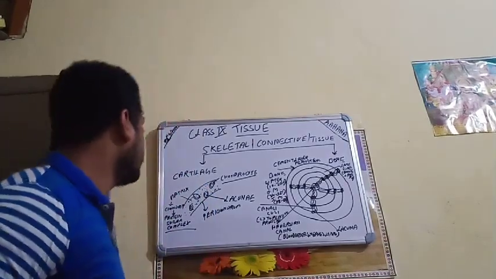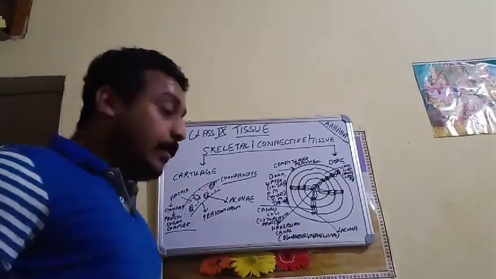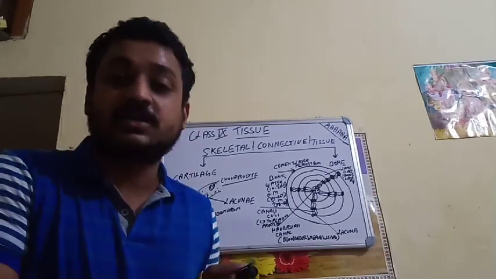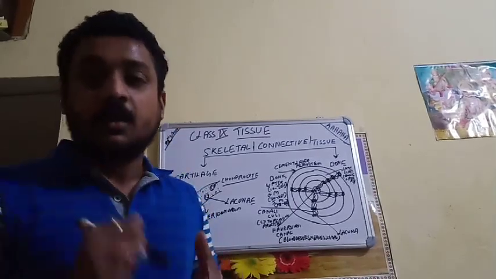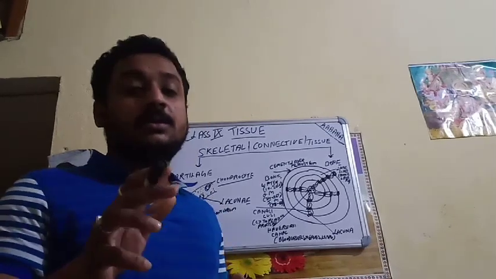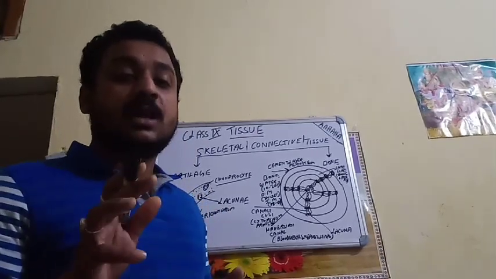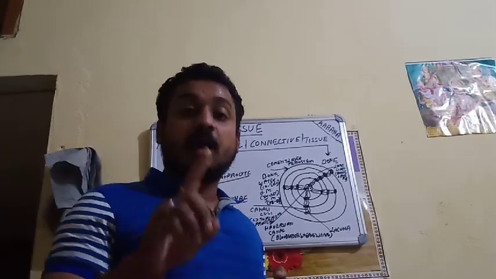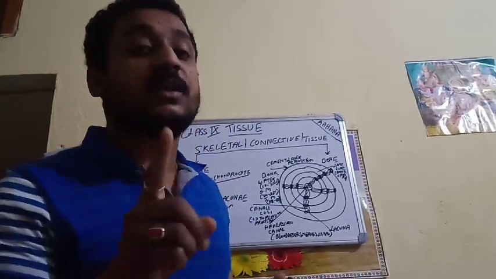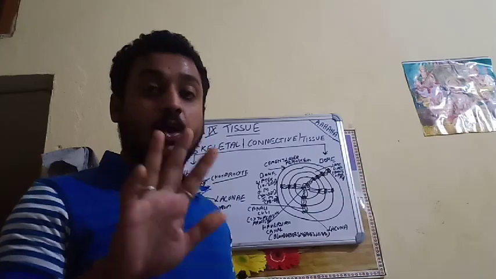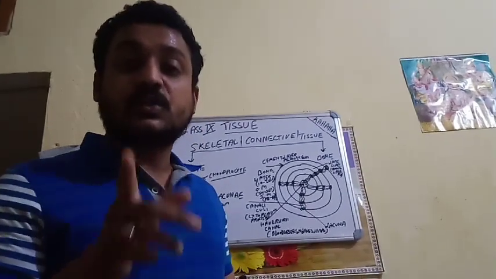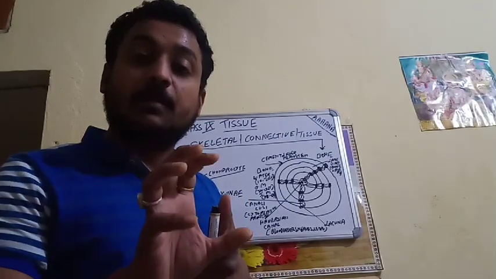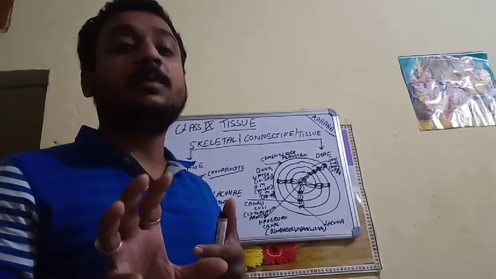Now, next is the bone. Bone is quite complex as compared to cartilage. Cartilage is quite simpler, but bone is quite complex. But before going to the bone, let us have a brief discussion on the function of the cartilage. Cartilage is soft, that's the reason why it is flexible. It is not at all rigid. Since it is soft and flexible, its connection to the other muscles and to the other bones is very much elastic.